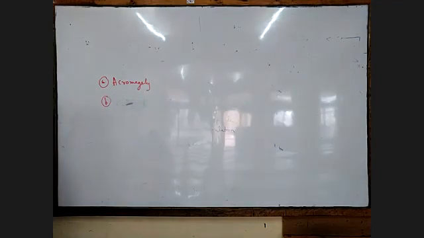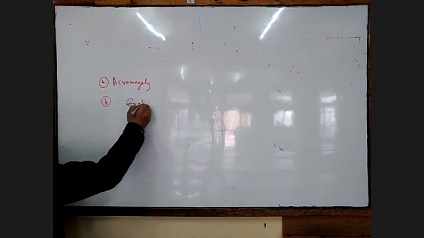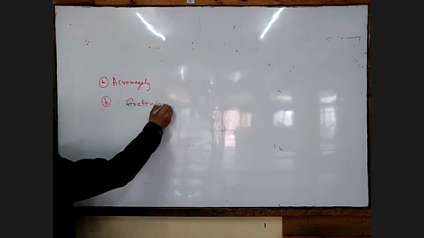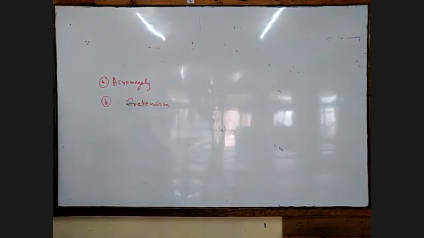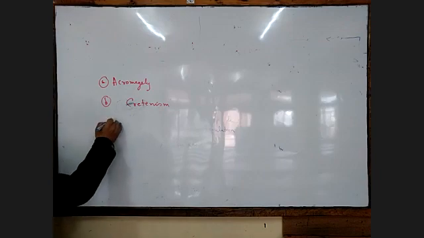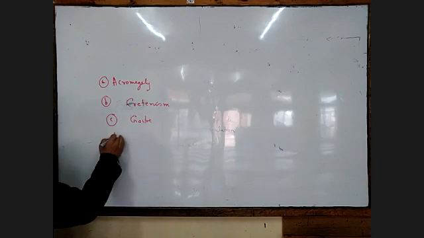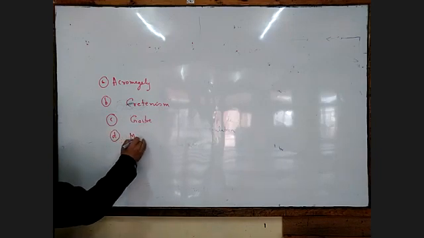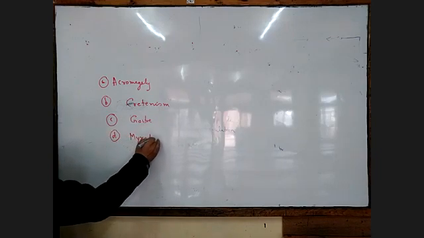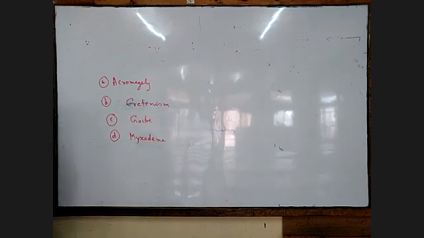Number B, cretinism. Number C, goiter. And number D, myxedema. So, under secretion of the thyroxine will cause what?